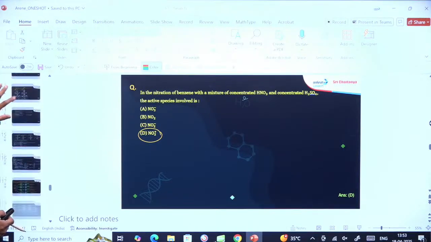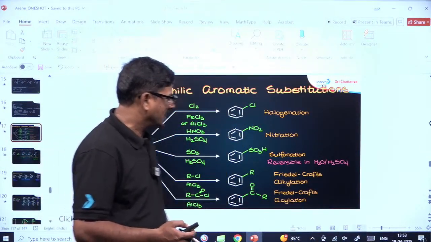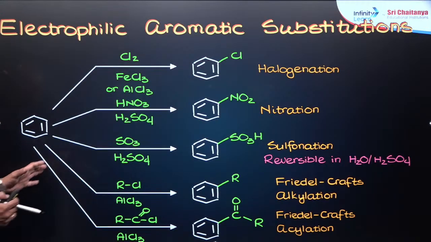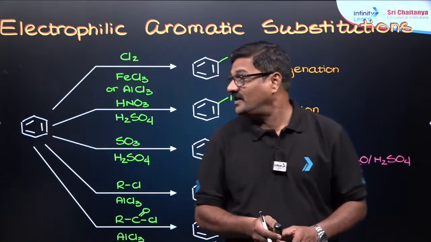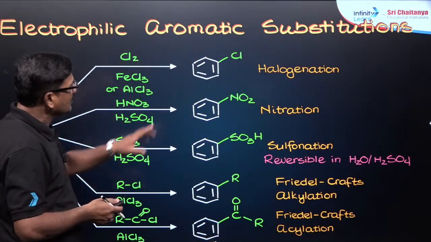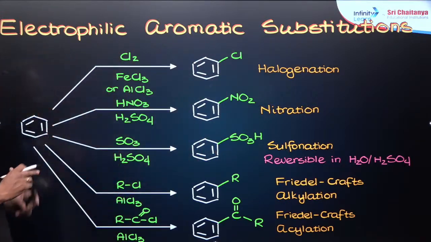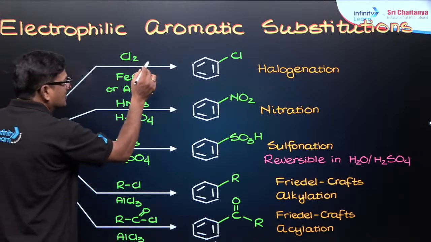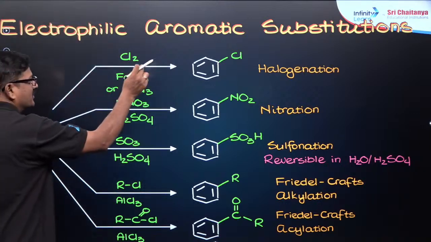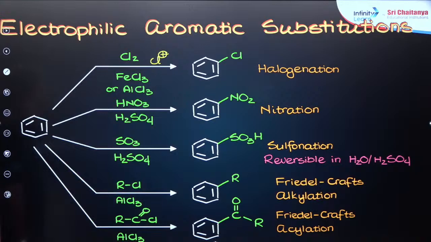So many reactions are there, wonderful. Yes, electrophilic aromatic substitution reactions. In this you can say yes, it is going to be an electrophilic aromatic substitution reaction, where benzene reacts with chlorine in the presence of FeCl3, and you are going to get chlorobenzene, and this is what is called halogenation. In this halogenation, the active species is the electrophile. Cl plus is the electrophile in this reaction.